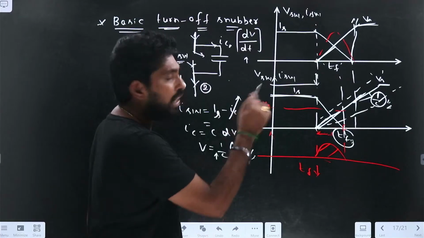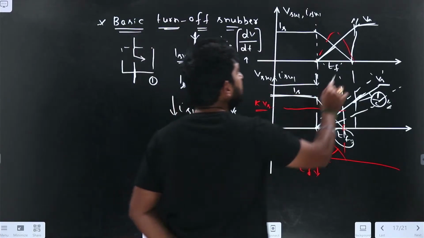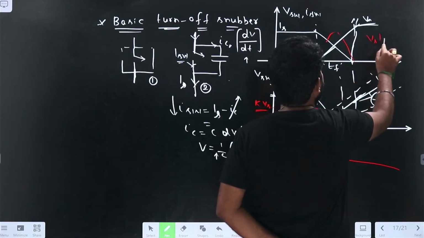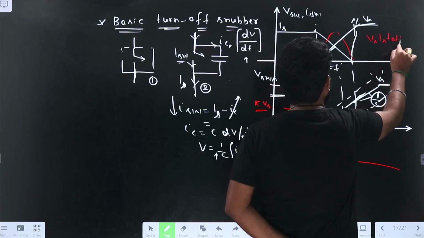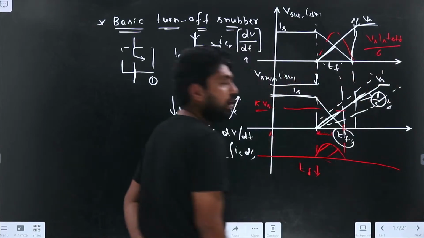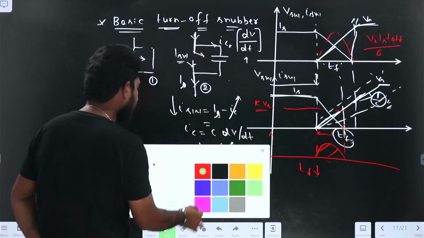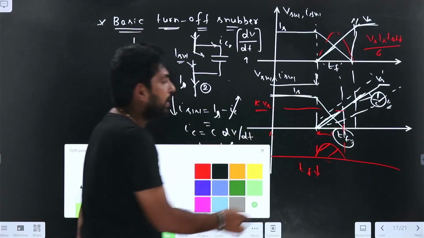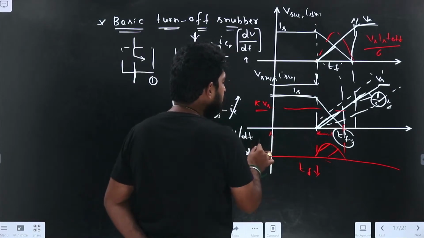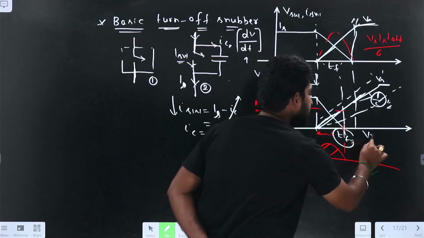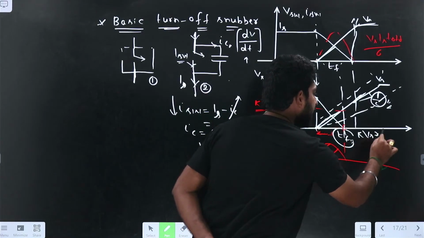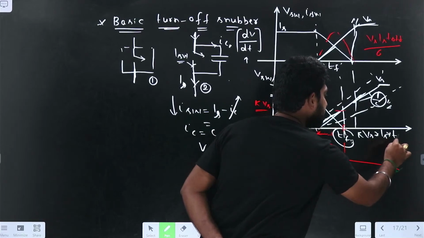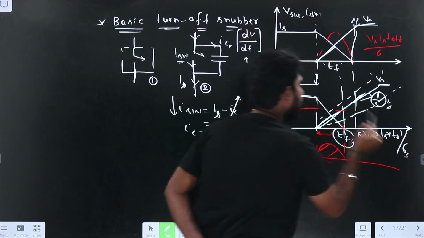Now, if I find the power loss, that is Vs into Is into T off by 6, the energy loss here. If I take this as also linear, it will be K into Vs into Is into Tf dash divided by 6.